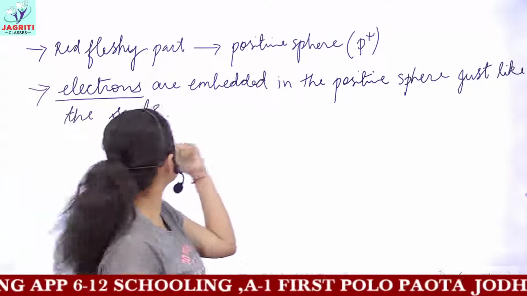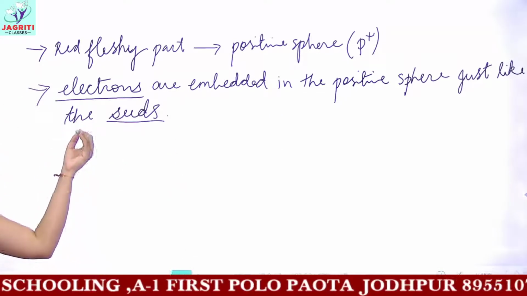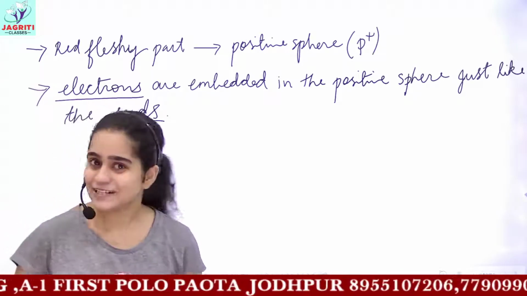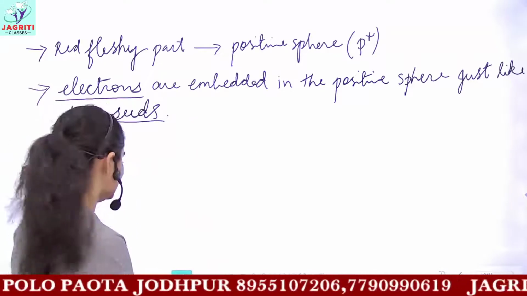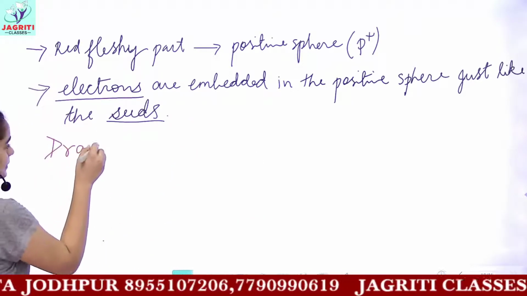pudding part, just like the dry fruits. So you have to only change certain words and this would be your description of Thomson's model. Is it simple? Yes, great. It was the simplest model, but this simplest model has some drawbacks.